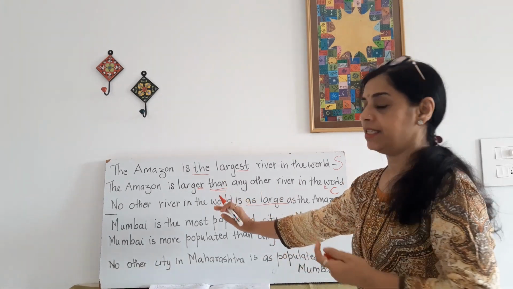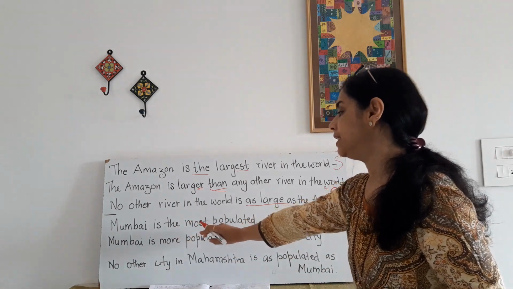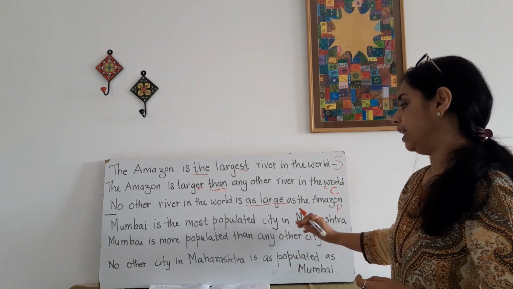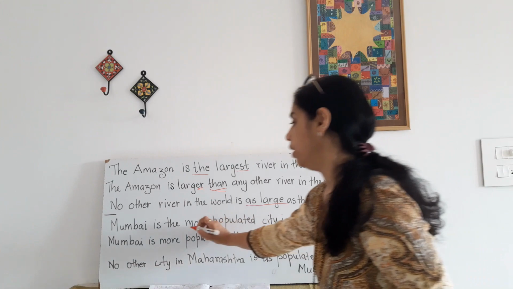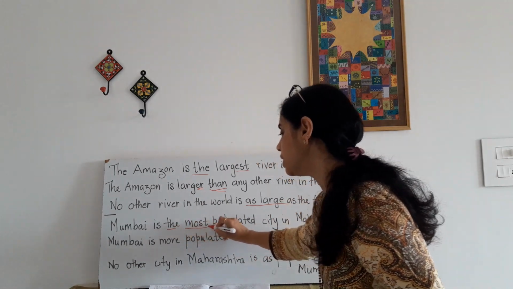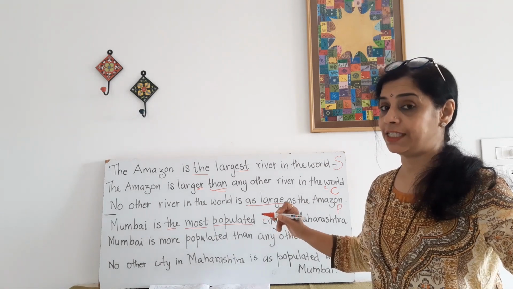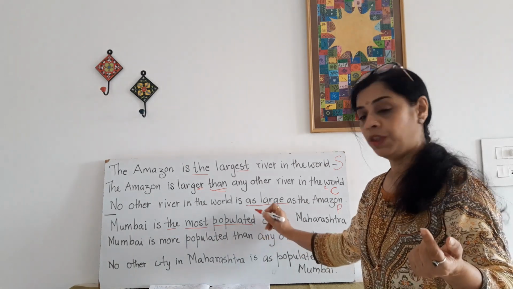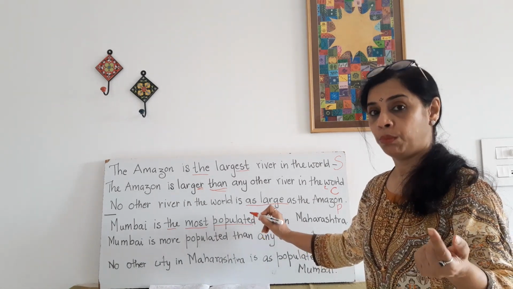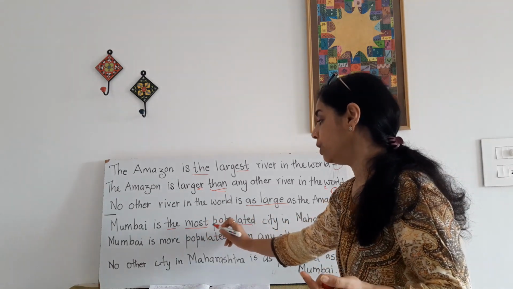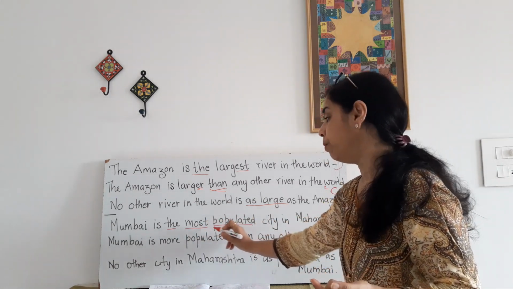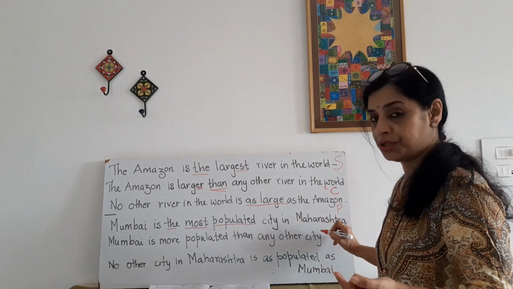Now let's take another sentence. Mumbai is the most populated city in Maharashtra. The most populated. Since it is, as I said in my first segment, the participle form, it takes most. The most populated city in Maharashtra.